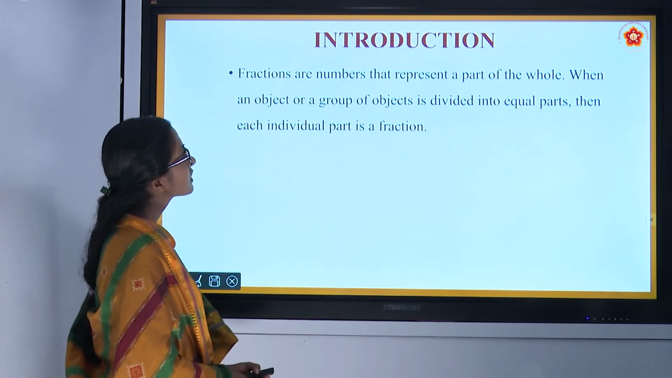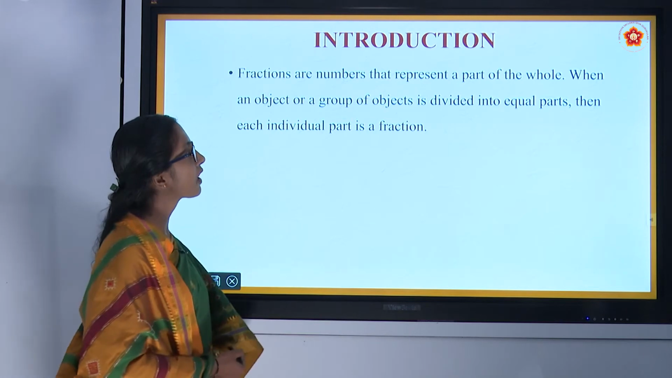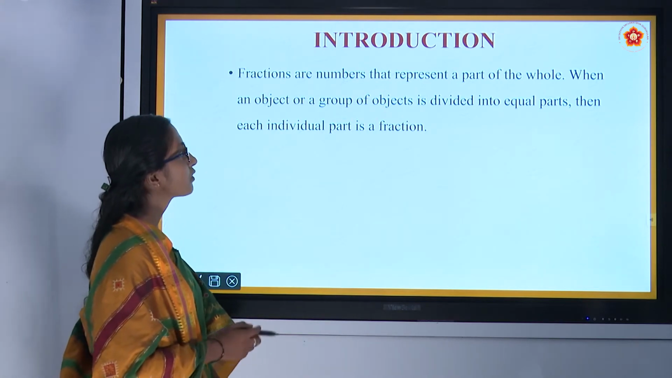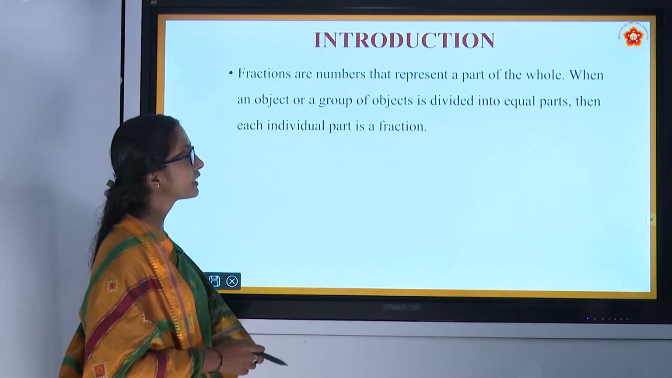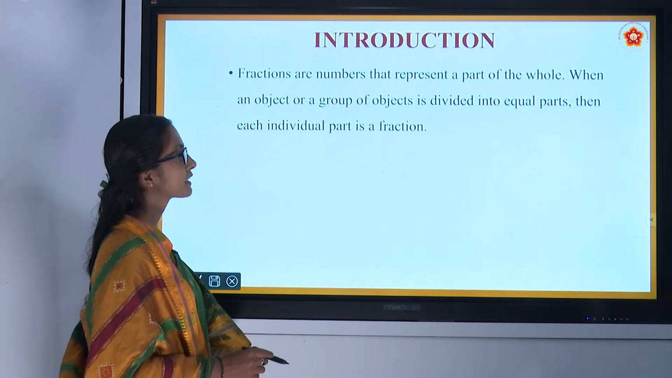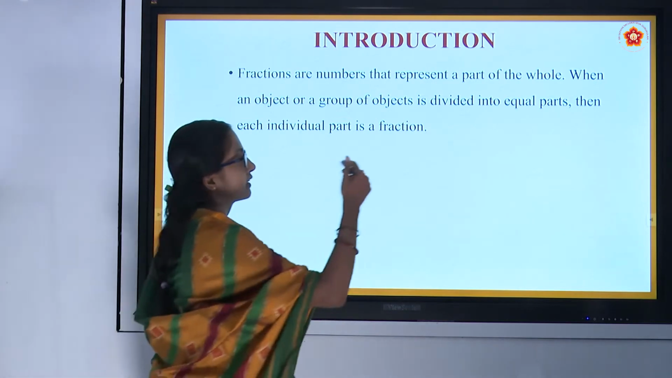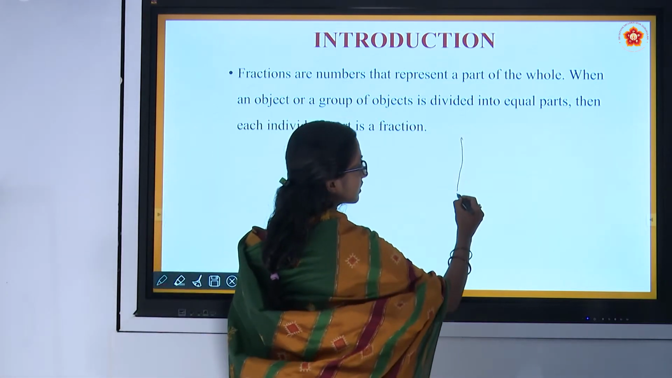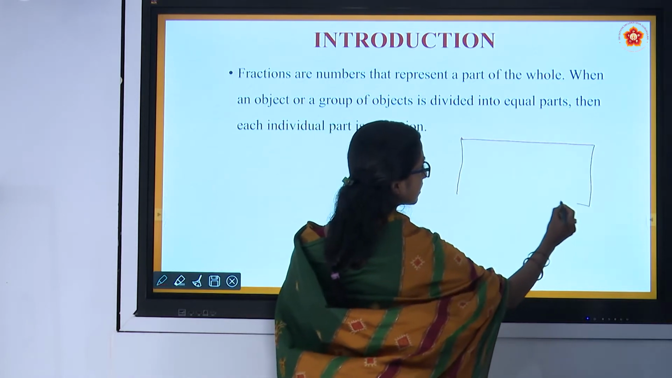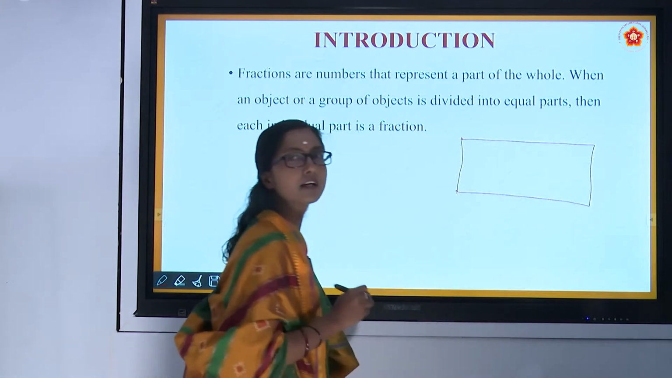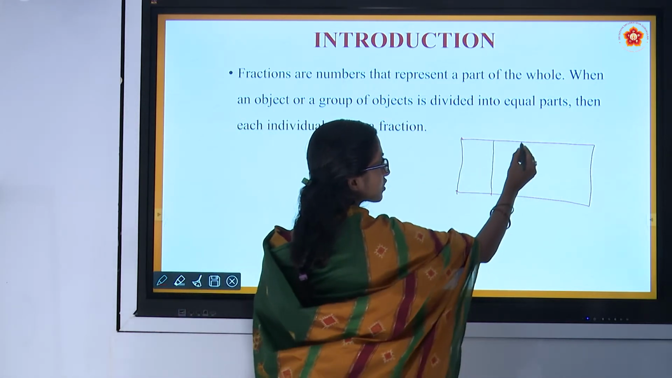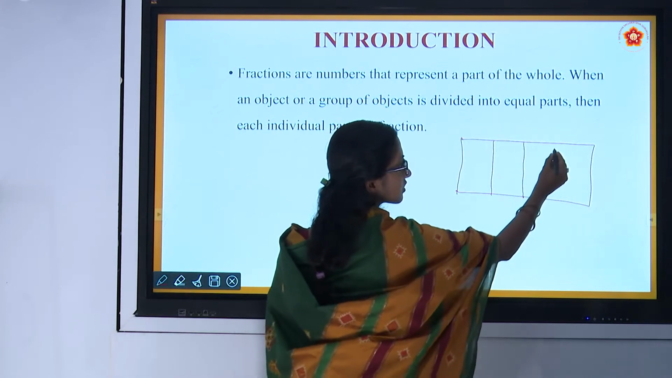Fractions are numbers that represent a part of the whole when an object or a group of objects is divided into equal parts. Then each individual part is a fraction. Think, this is a chocolate bar which is divided into small pieces.